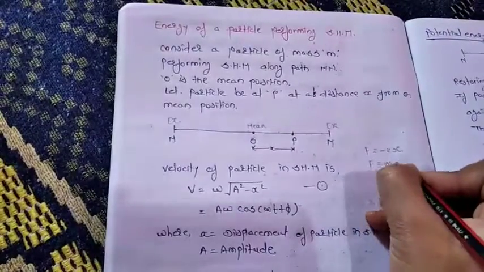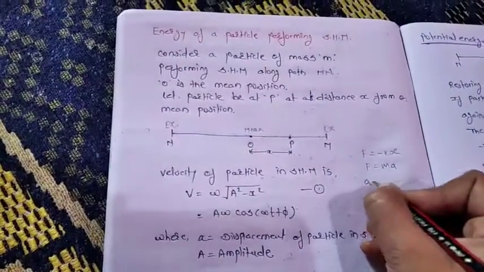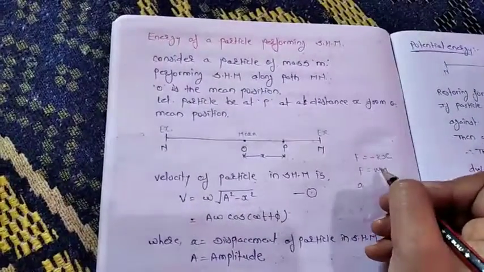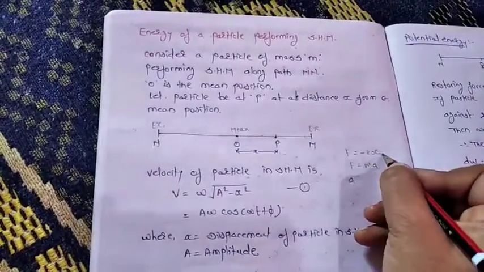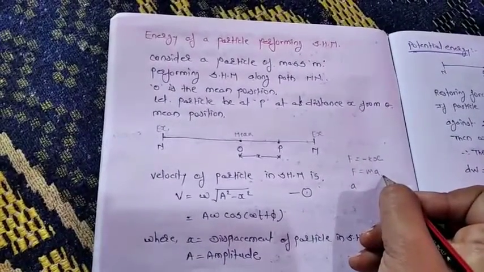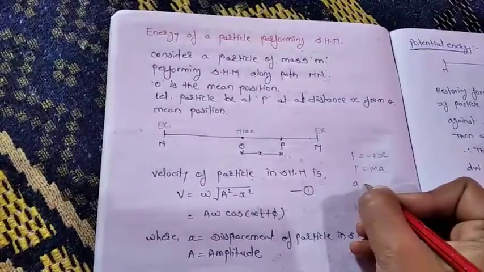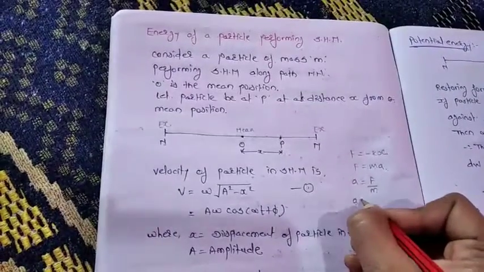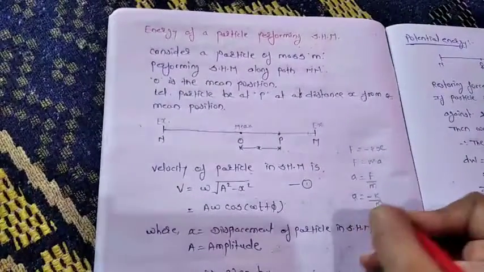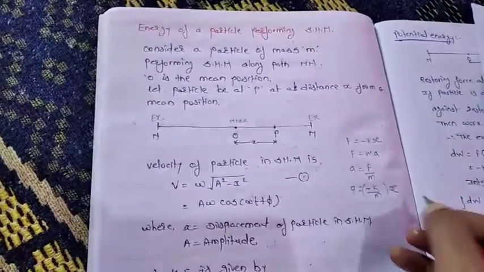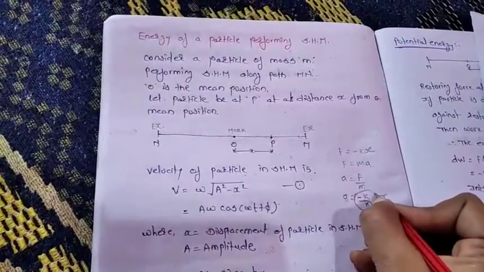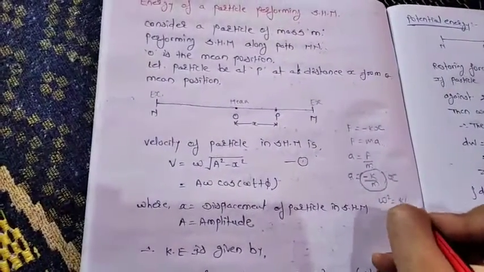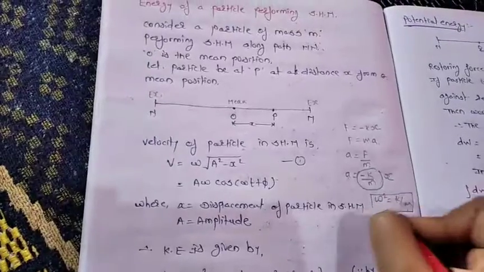F is equal to m into a, by Newton's second law. We have seen this in the first article, that is my first video. So for the restoring force, F is equal to ma by Newton's second law, and therefore a is equal to F by m. So that is minus of k by m into x. This k by m is nothing but omega square. This is what we need here.